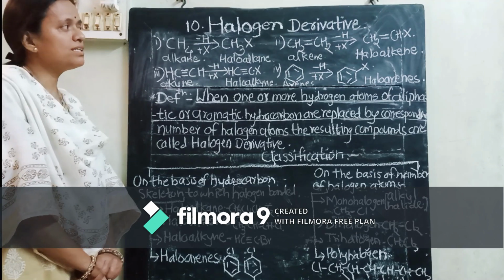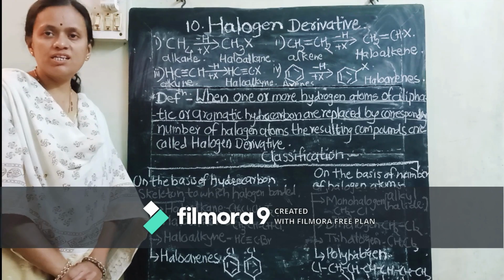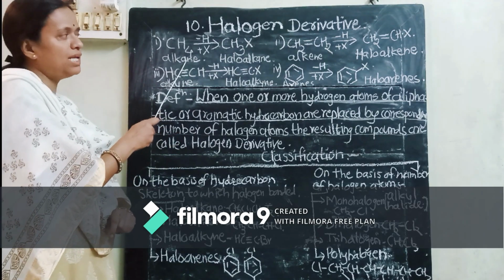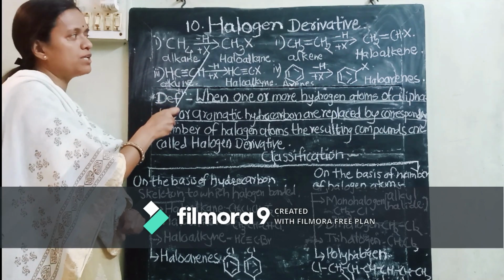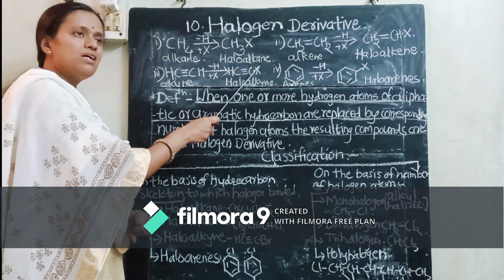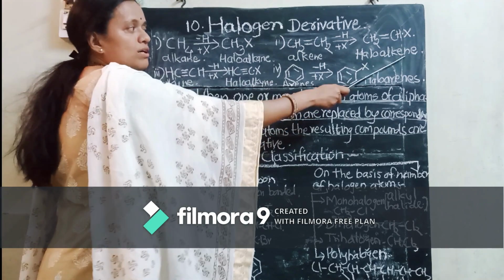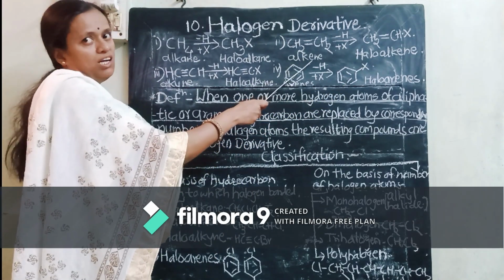Hello friends, in the last video we have seen how to prepare haloalkanes, isn't it? See the example that we have taken. From an alkane, one of the hydrogens is replaced by one halogen atom, and haloalkanes are formed. In a similar way, we can get haloalkenes also. So definitely the starting material should be an alkene, isn't it?